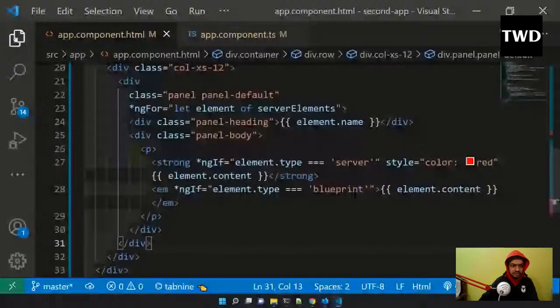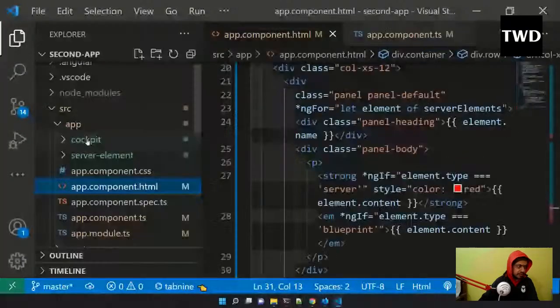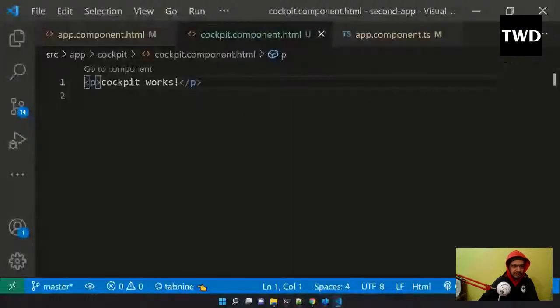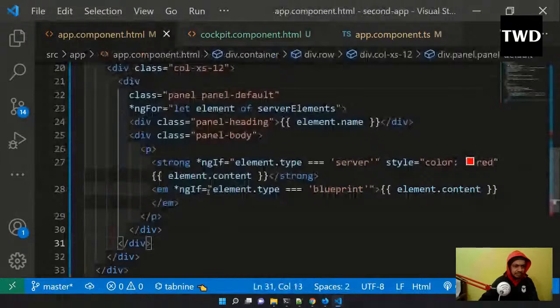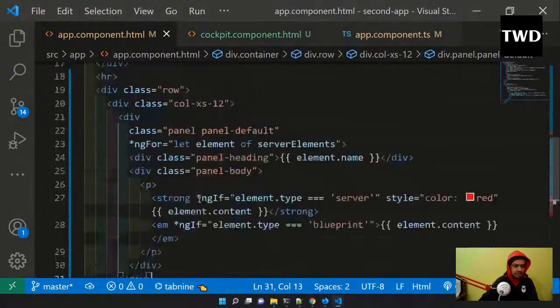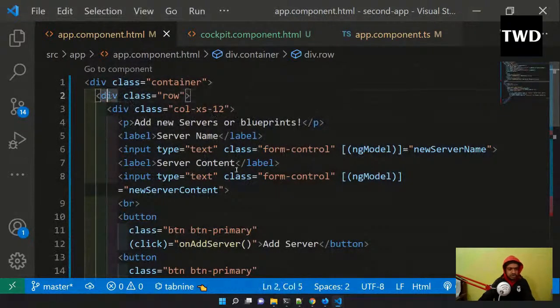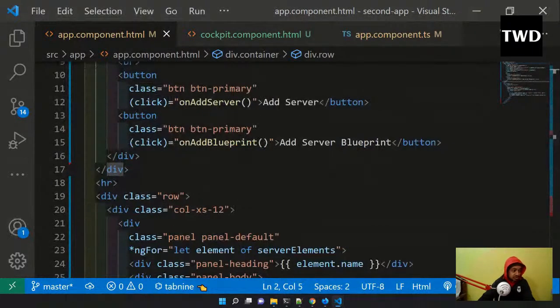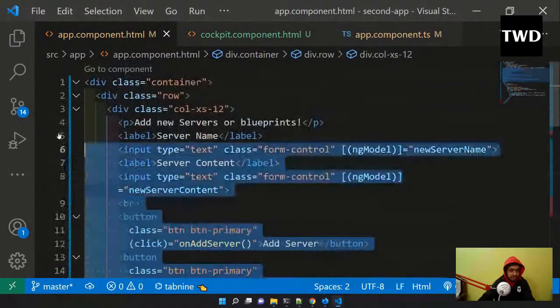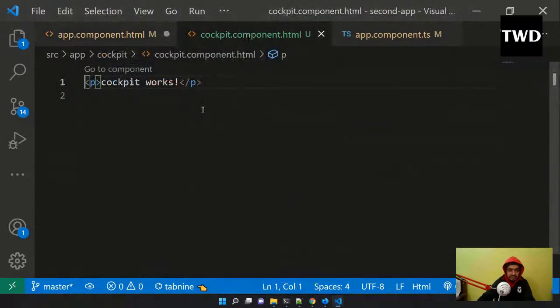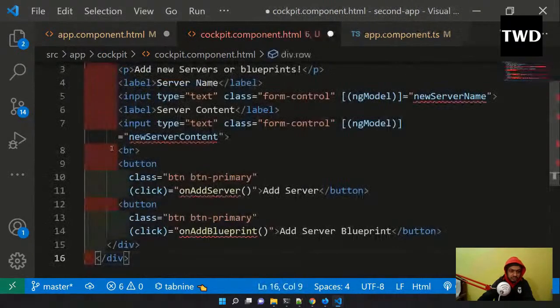So we have our cockpit. Let me click the cockpit.html. Here, in the app.component we have this row and all: add a new server or a blueprint and all these things. So this row is there. We'll cut this row and place it in our cockpit. So cut this row completely like this and place it in the cockpit.